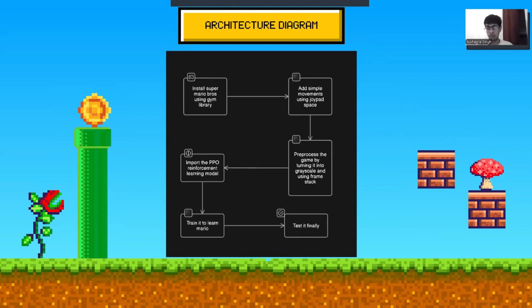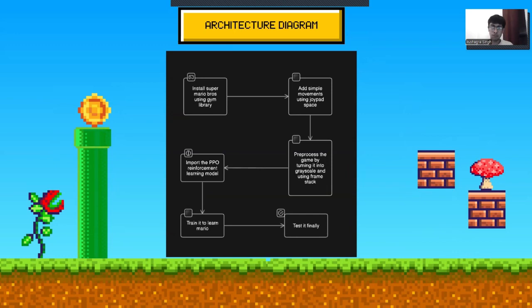So what we have done is, first we took a game scenario. For example, when we start the game, there is Mario and it starts taking random steps. After that, we turn the colored image or video that our model is learning from into grayscale.